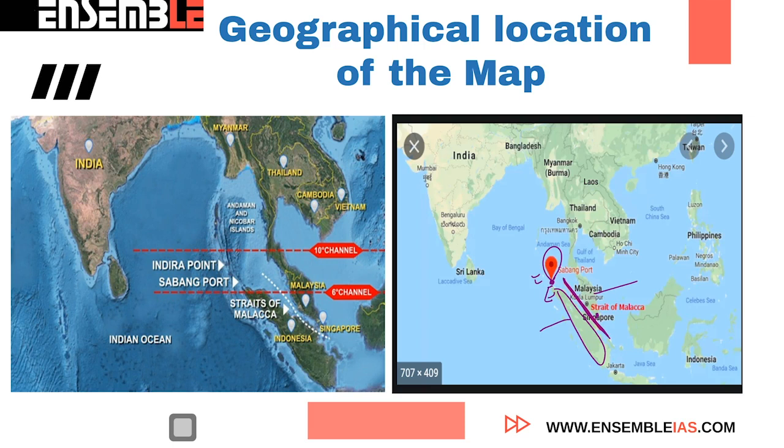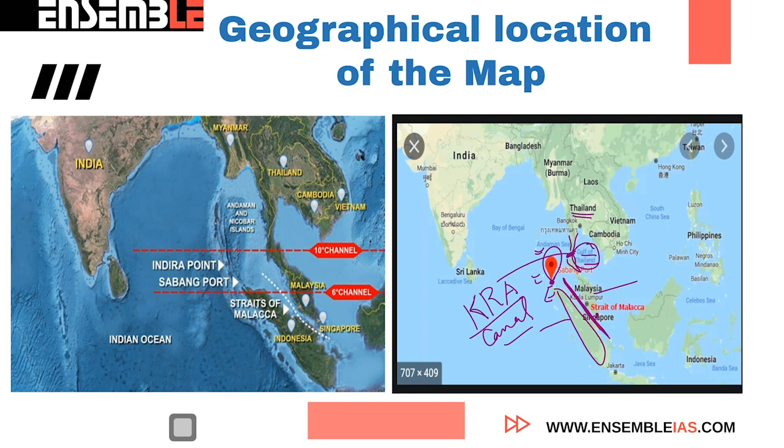One thing. Second thing that is important is this is the Gulf of Thailand, and recently the Thailand government has discussed a new canal which is named Kra Canal. Kra Canal of Thailand, which is situated on the Isthmus of Thailand. This is the Isthmus of Thailand, landmass of Thailand, and this connects the Gulf of Thailand with the Andaman Sea.